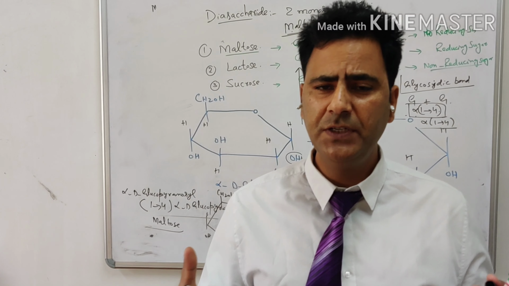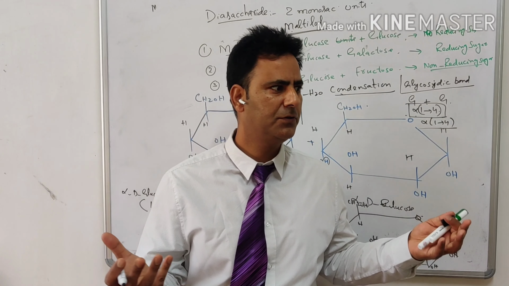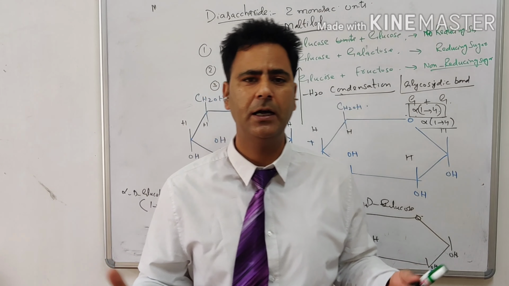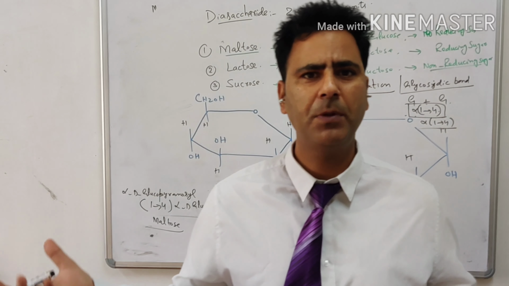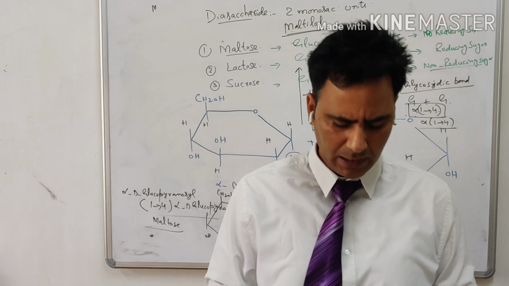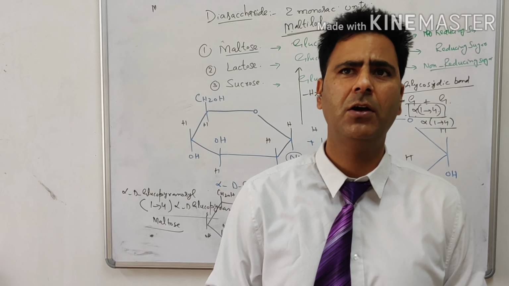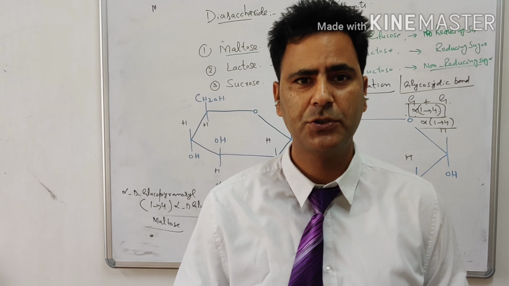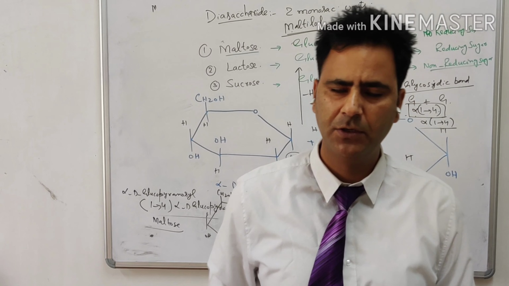So this maltitol has significance. It is used as a sweetener. It can be used as a sweetener in chocolates, in chewing gums, and in medical supplies, like syrups. Maltitol can also be used as a sweetener in diabetic foods.